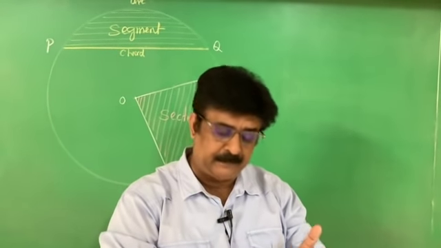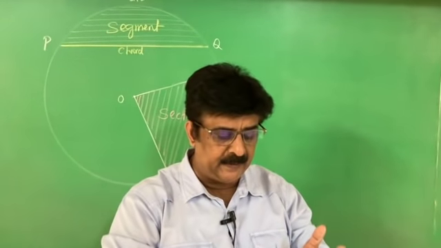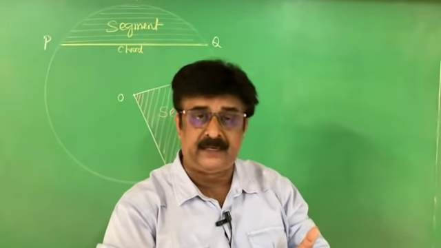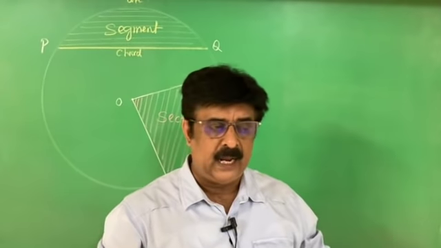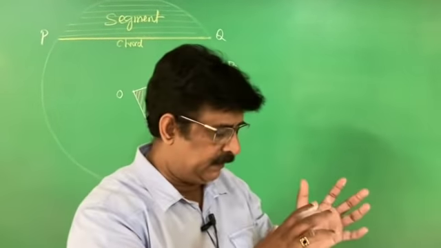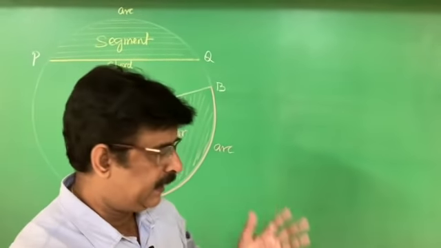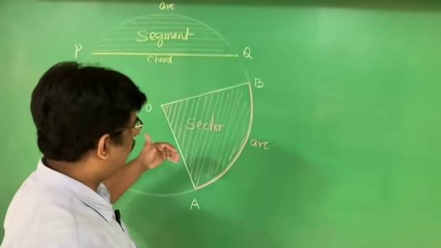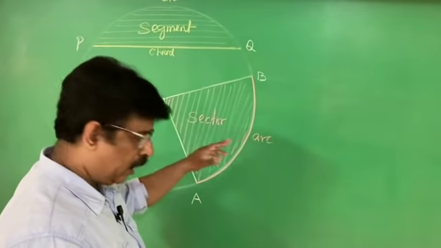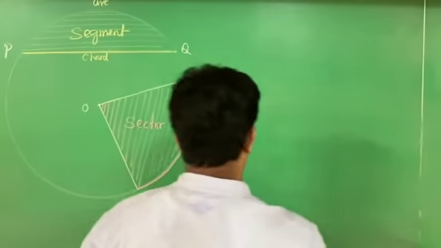There is a relationship between radius and diameter. Diameter is twice the radius. There is a relationship between diameter and the chord. The diameter is the longest chord of the circle. The region bounded by a chord and an arc is called the segment. The area bounded by two radii and an arc is called the sector. Remember, you studied all these in your lower classes.